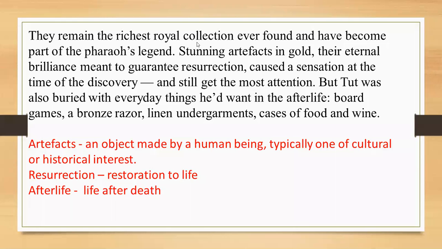But Tut was buried with things of daily use also, like a razor made of bronze, some board games, linen garments, undergarments, and what else? Boxes of food and wine, which he could use in his next life. Why did they bury all these things with him?